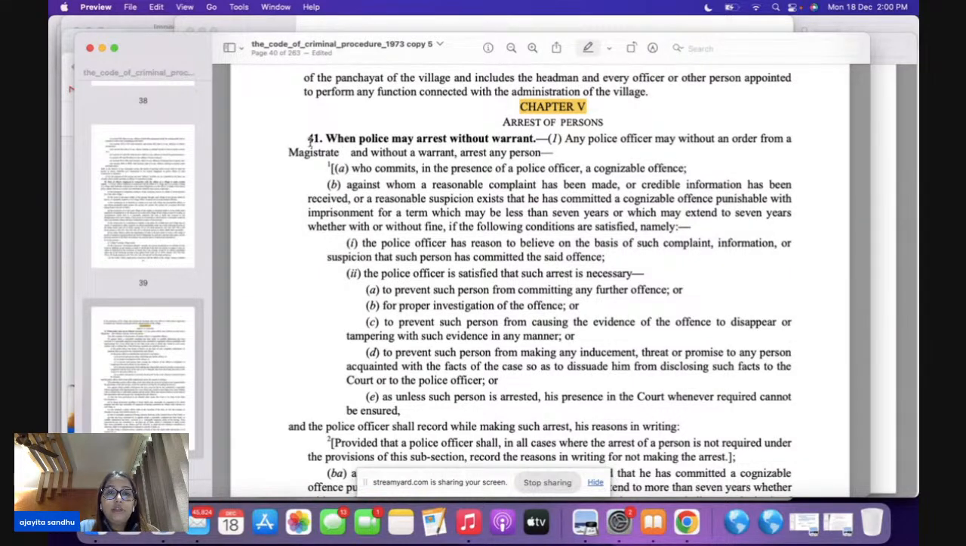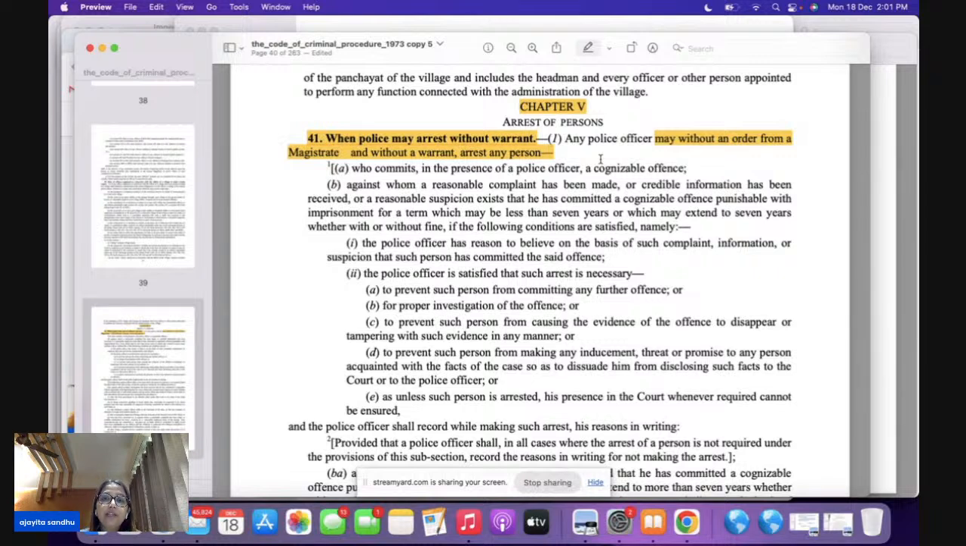The first section is section 41. Section 41 is talking about a police officer. When can he arrest without a warrant? If you look at your screen, everybody, any police officer may, without an order and without a warrant. Both things are included in section 41. May without an order from the magistrate. So if the magistrate has not ordered, without that also, and without a warrant also. Please remember, both the things are included.